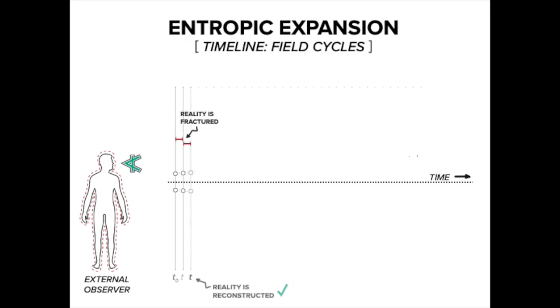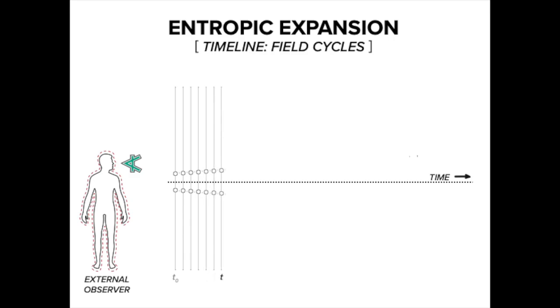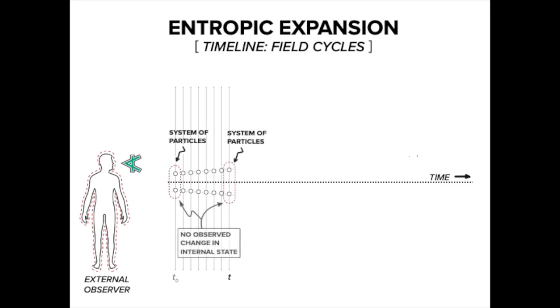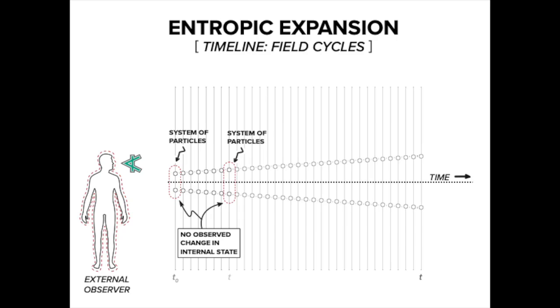Resulting from an entropic expansion cycle, we can see a slight displacement between the two particles after each field cycle. Repeatedly, the system of particles undergoes cycles in the field. As cycles progress, the two particles become more and more displaced. Despite this displacement, we see no change in the internal state of the system.